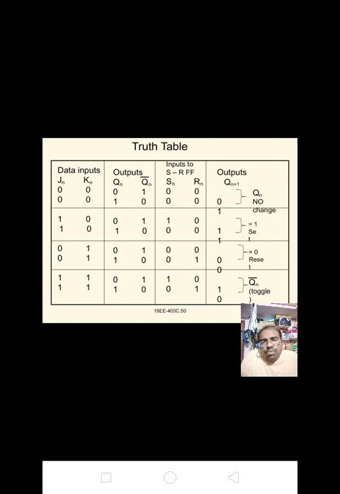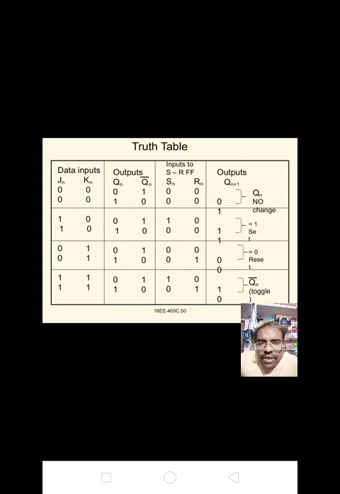For 0 0 input, output is 0 1, that is Qn, no change. If the input is 0 0 and output is 1 0, given as input to the SR flip-flop, output is 1, no change.